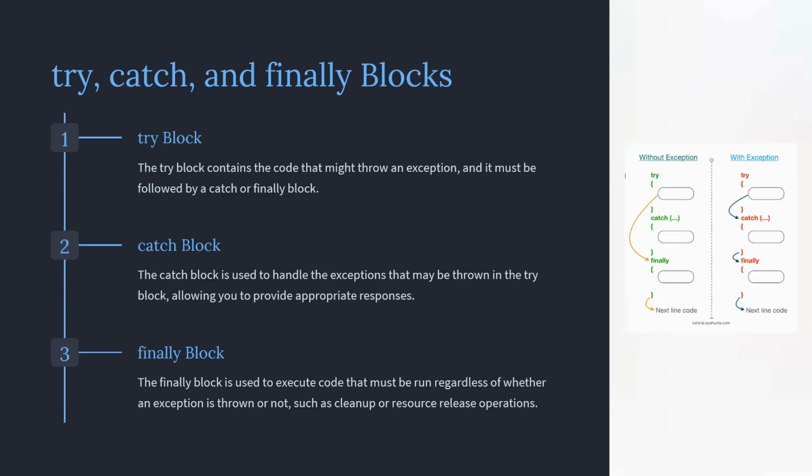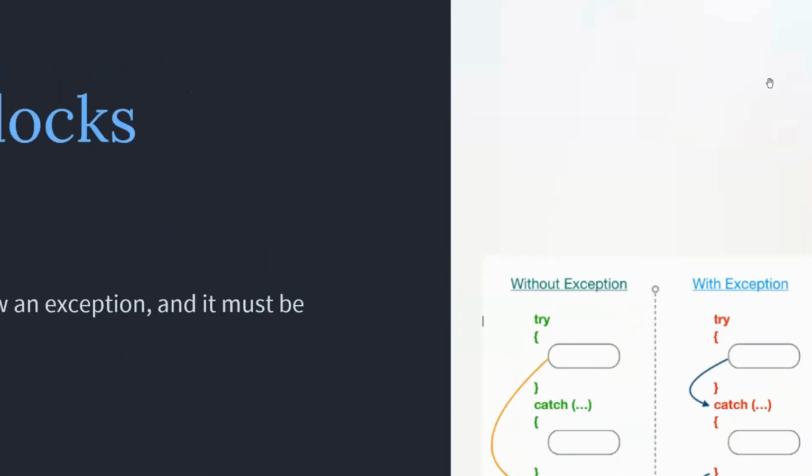Coming to the finally block, it is used to execute code that runs regardless of whether an exception is thrown or not. The finally block is the block which will run, must and should, whatever exceptions you have in your code. Here you can see the flow without exception and with exception.